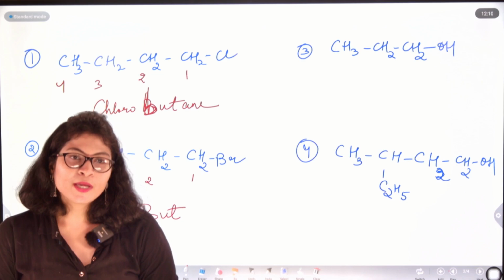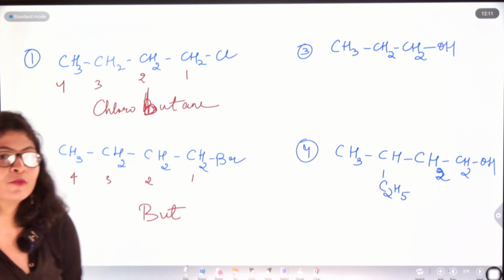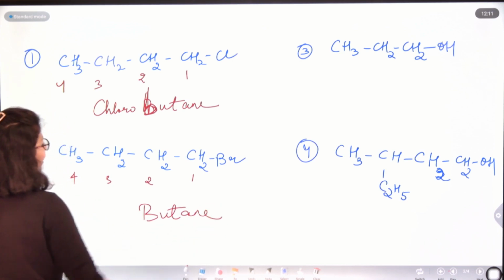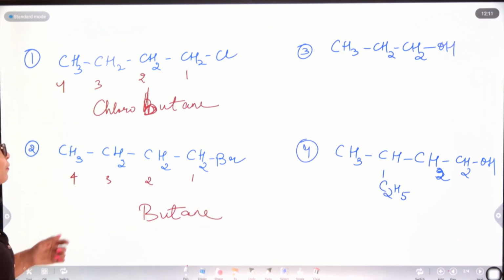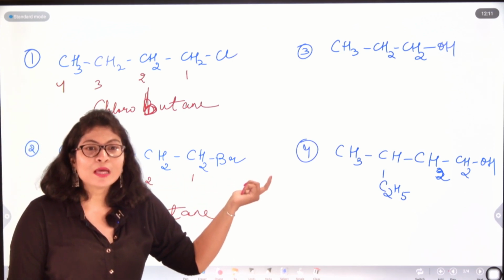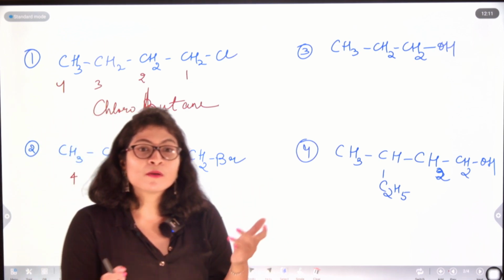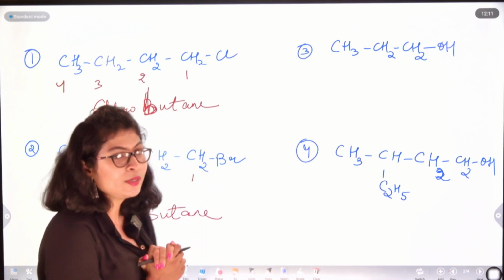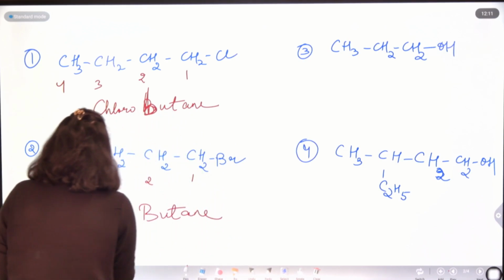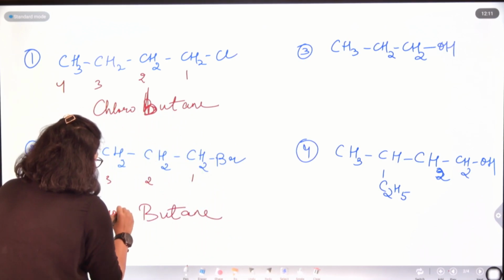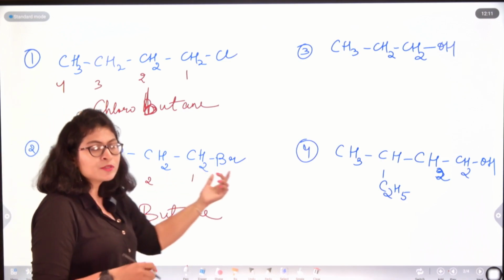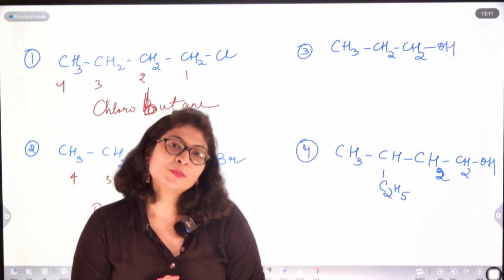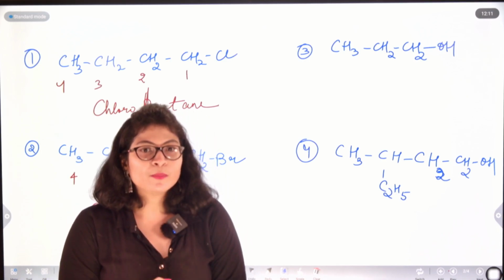Therefore, they fall into the category of alkanes, so I will write the suffix ANE. Now, the functional group I am having here is Br, bromine. So, the prefix which has to follow is bromo. So, it will be bromobutane. If iodine was there, then the prefix will be iodo, and if fluorine was there, the prefix will be fluoro.